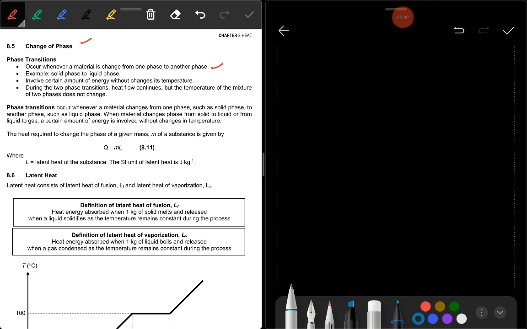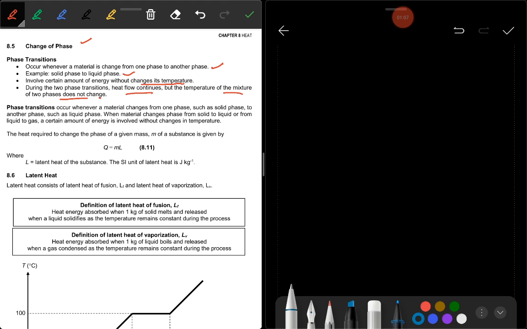For example, solid phase to liquid phase. That is phase transition. It involves a certain amount of energy without changing its temperature. These are the important words: without changing its temperature. During the two phase transitions, heat flow continues, but the temperature of the mixture of the two phases does not change. Look at this diagram, we call it phase diagram.